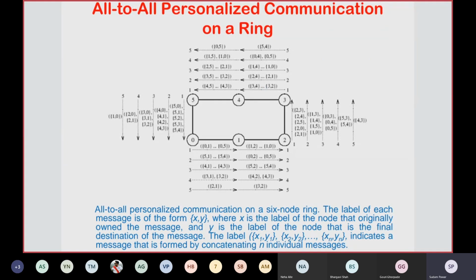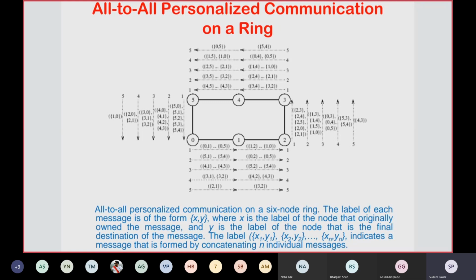So in the next step, 0 will receive the messages from 5, that is 40, 41, 42, 43. So it will again retrieve only 40, because 4 sent that message in the second step. In the first step, 5 sent the message 50, which was retrieved by 0. In the second step, 40 will be retrieved by 0, and it will send the remaining messages for 1, 2, 3 to the next node in the second step.